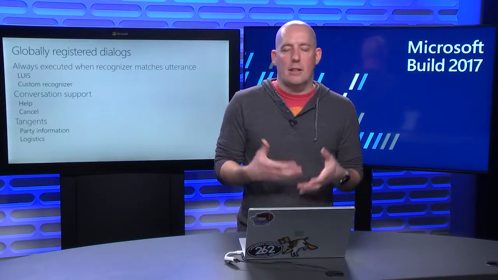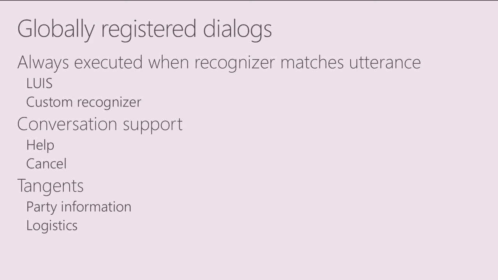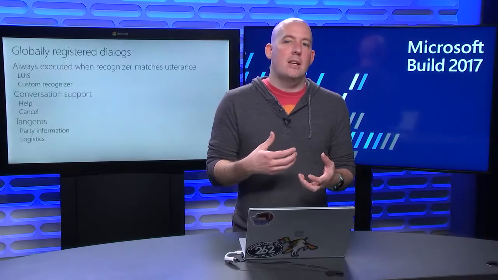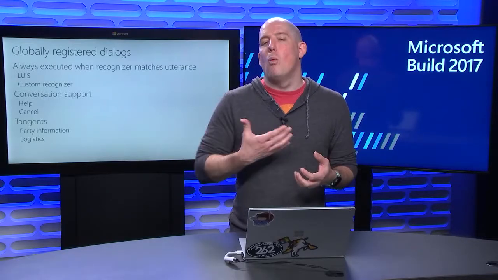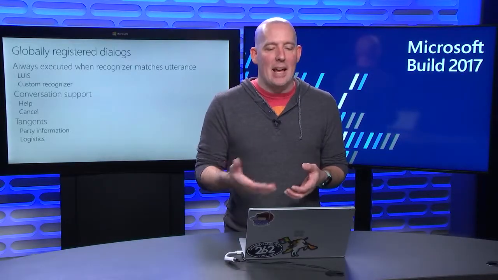Now, the other type of dialog that we can set up is a globally registered dialog, and we'll do this by utilizing a cool little function called trigger action. What's cool is that this is always going to be executed when the recognizer matches the utterance. And that recognizer could be using LUIS, or it could be using your own custom recognizer. And so this is great for conversation support. So let's say that the user types in help, or let's say that the user types in cancel. I can set up one global dialog that can then handle that.